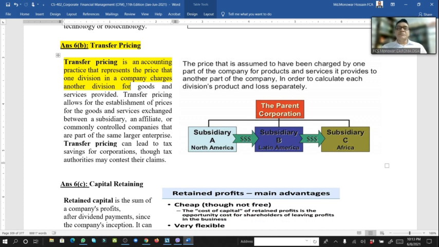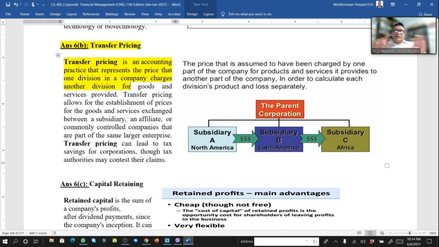So that is the price assumed to have been charged by one part of the company for a product or service it provides to another part of the company, in order to calculate each division's product profit or loss separately. Because when we go for segment reporting, you know it. In segment reporting, in different divisions, different products maybe, so calculating that from one division.